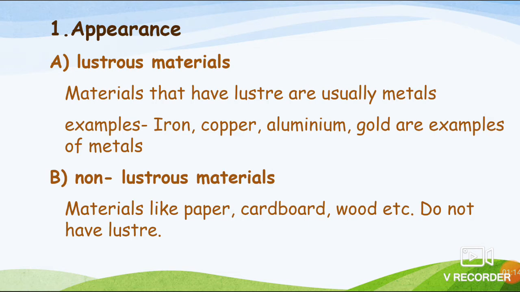Since you know that luster is the unique property shown by metals, here you can see the examples of various metals. If you consider non-lustrous material, then what are the materials? Cardboard, paper, wood, and brick that we are using to make our building. So in that way there are materials which are non-lustrous.